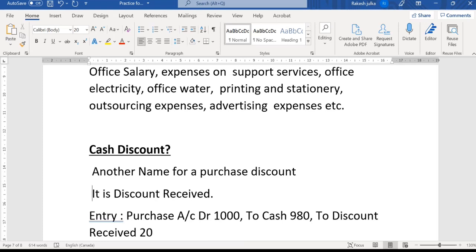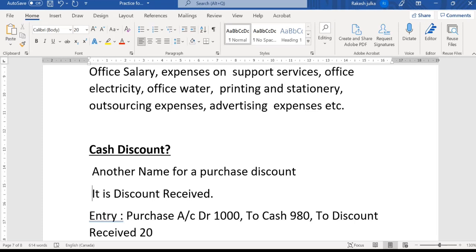If we talk about a company, for example my RJ Electronics company, I will definitely receive some discount from another company if I buy goods in bulk. That is known as a purchase discount.